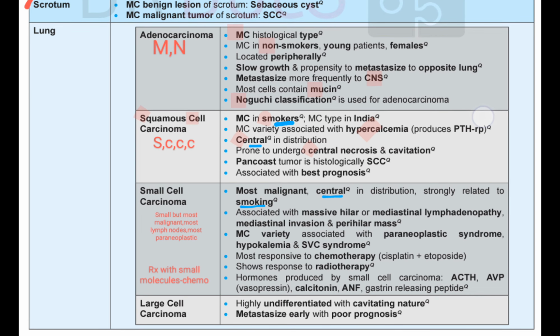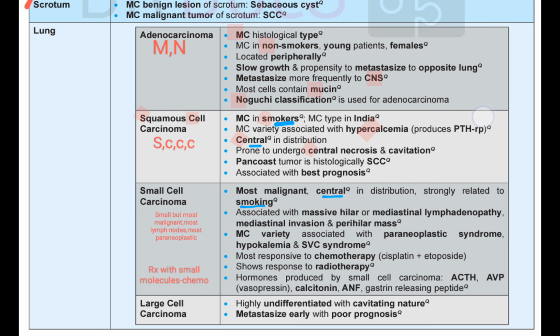It is small, but it is most malignant, and most lymph node mets, that is, it spreads to the lymphatics, and most paraneoplastic. So what is there? Massive hilar or mediastinal lymphadenopathy. If in the question there is given massive hilar or mediastinal lymphadenopathy, then it will most probably be small cell. Mediastinal invasion and perihilar mass.